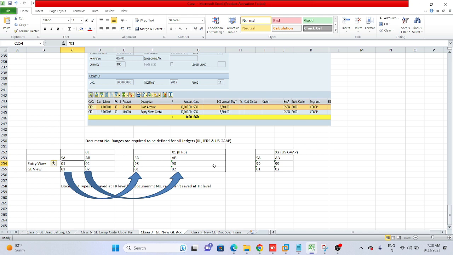Now you see the Excel, we need to define this number range for IFRS also and for US GAAP also. For entry view, how can we define? For entry view, IFRS should be the 98 series, for SA and AB 98, and for US GAAP it should be the 99 series.